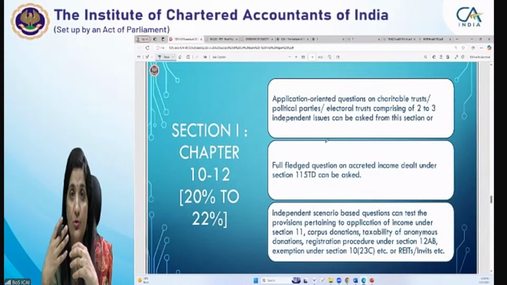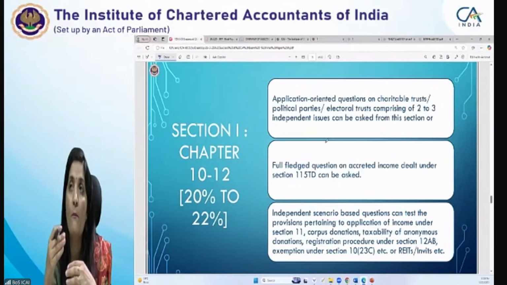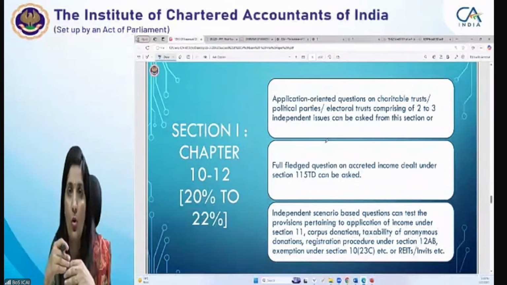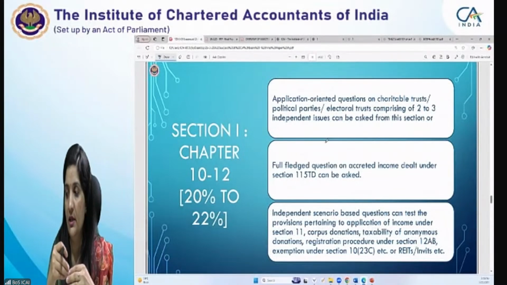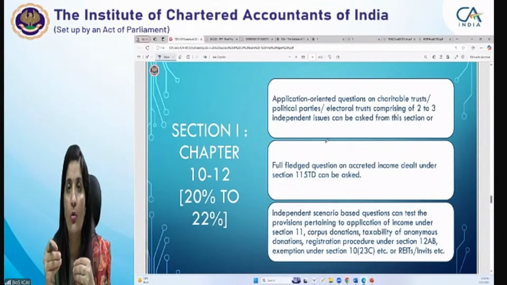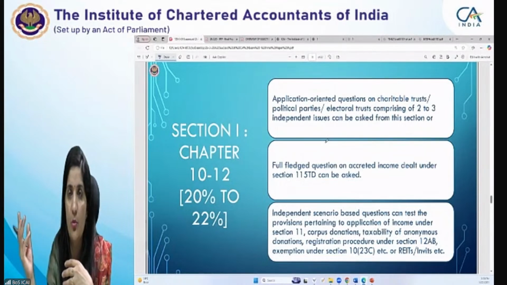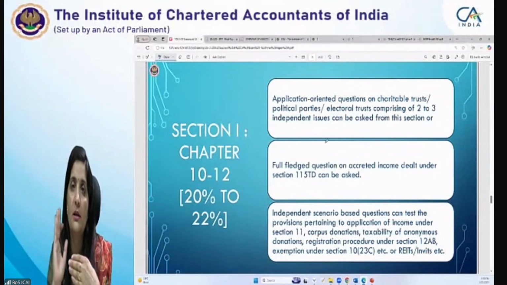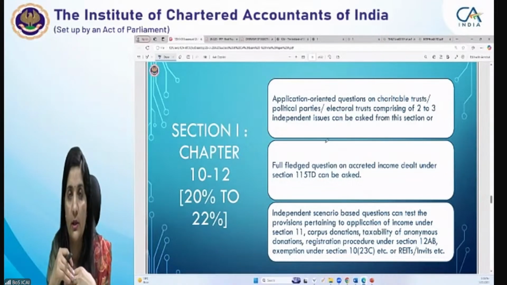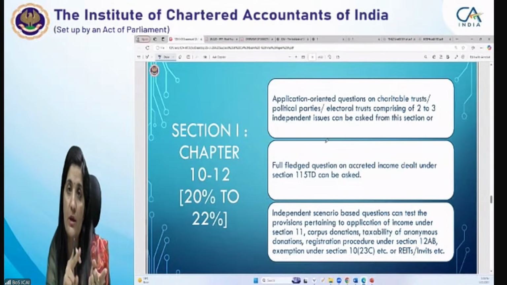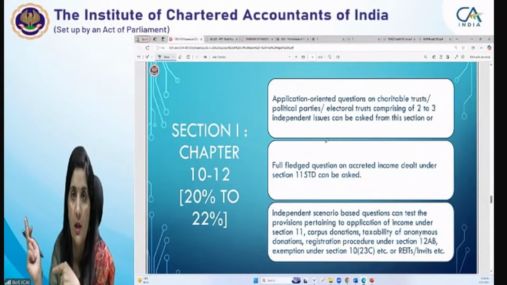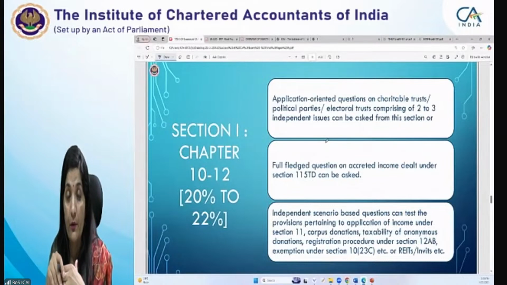If the charitable trust is receiving donations with a specific direction that they shall form part of the corpus, then that amount would not be included in the total income, subject to the condition that the trust has invested that amount in specified modes prescribed under section 11(5). 11(5) में अगर invest किया है तो वो corpus donation would not be subject to tax, ठीक है, would not be included in the total income. इस तरीके से corpus donation अगर वो किसी और को देती है from the accumulated amount, that is not allowed as application. Please go through the RTP question.